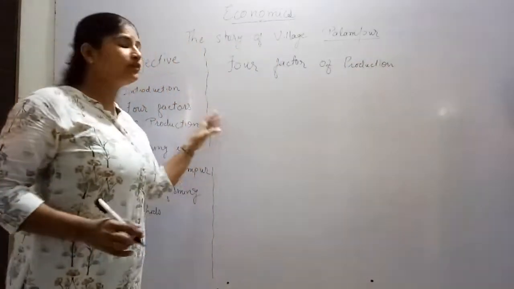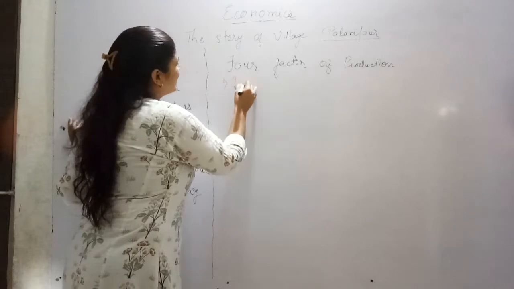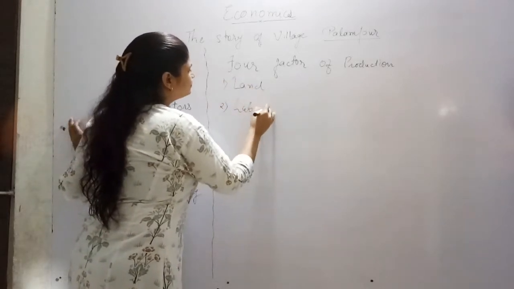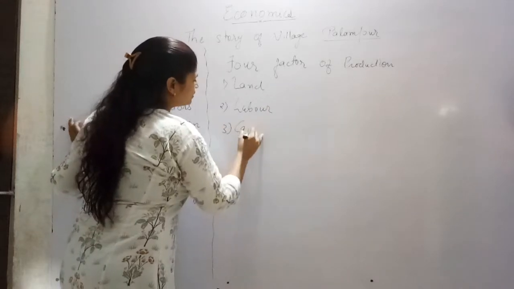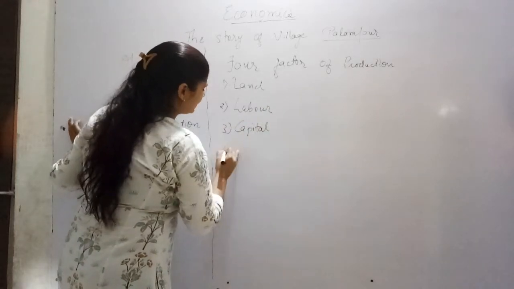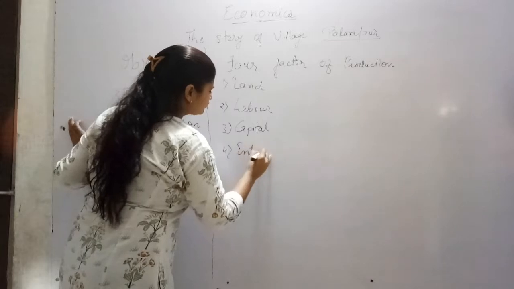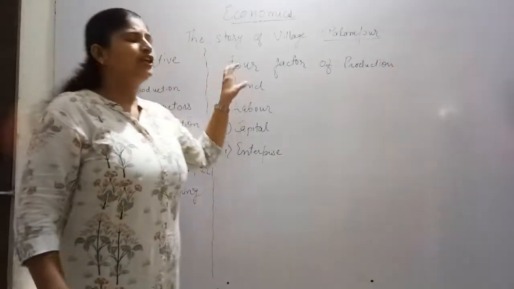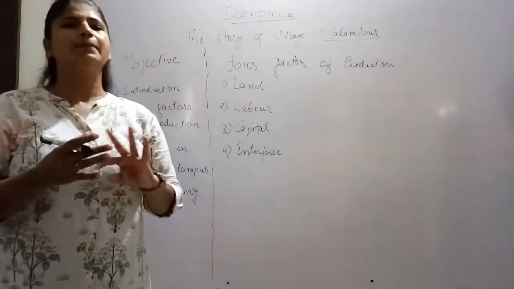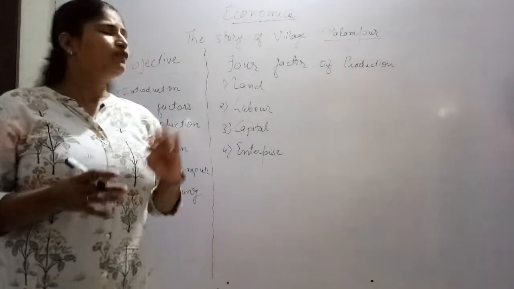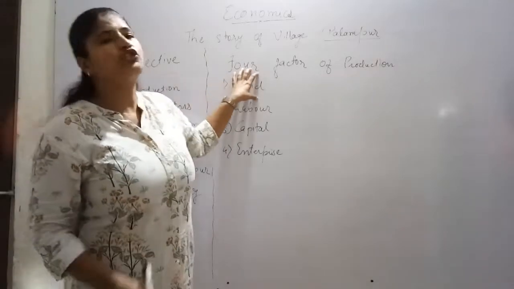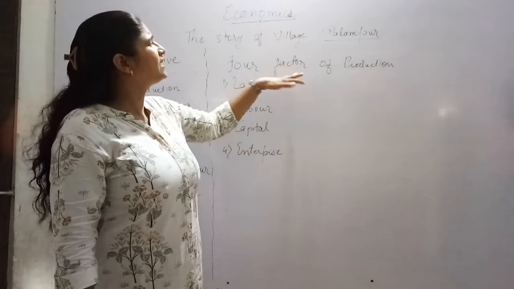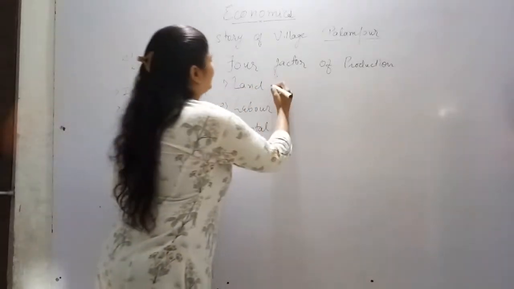Which are these 4 factors of production? First is land. Next is labor, capital, and entrepreneur or enterprise. This we will understand one by one. Land. To do any activity, be it farming, business or residential activity, we require land. Land is a nature's gift and it is fixed, as we know, and we can start any kind of production on the land only.